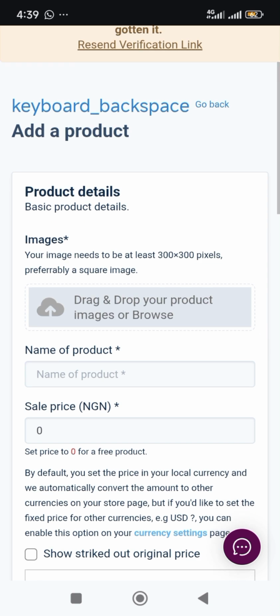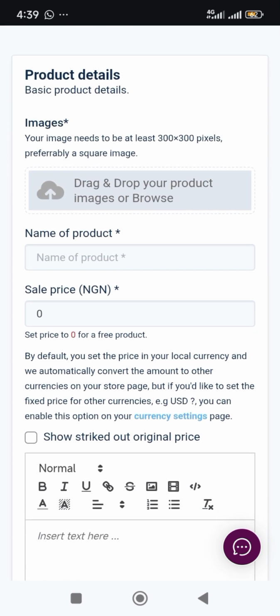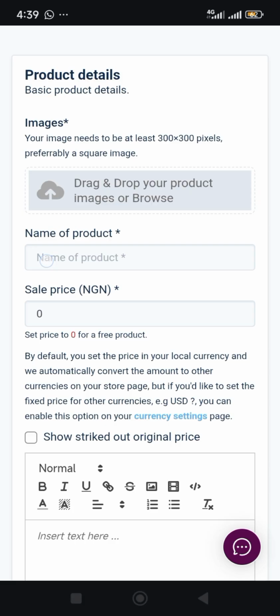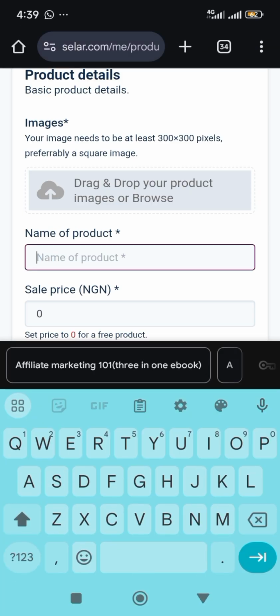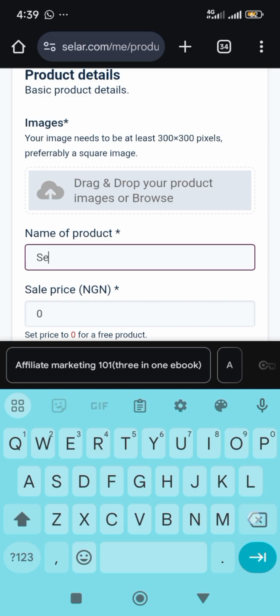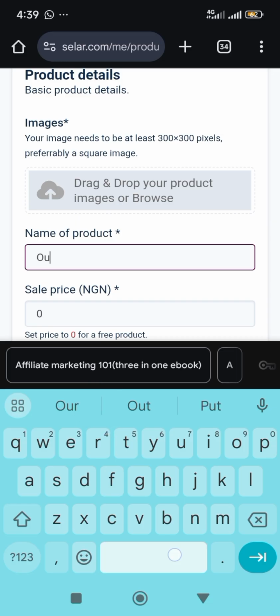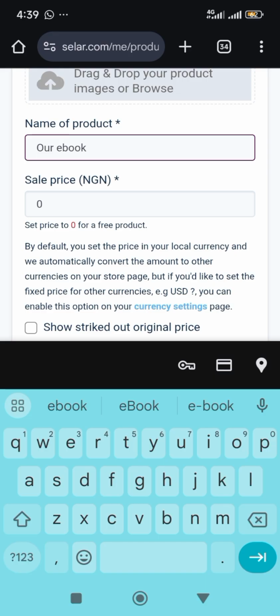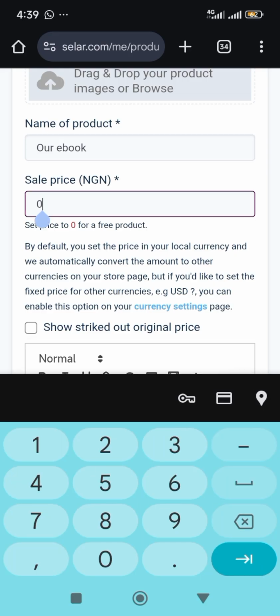All right, so here is where you add your product details, product description, and everything. Let's just use our tutorial for the sake of this video, or our ebook like we did the previous one. Then you put your price tag. How much are you selling this product? Let's say you're selling it for 5,000 per unit.